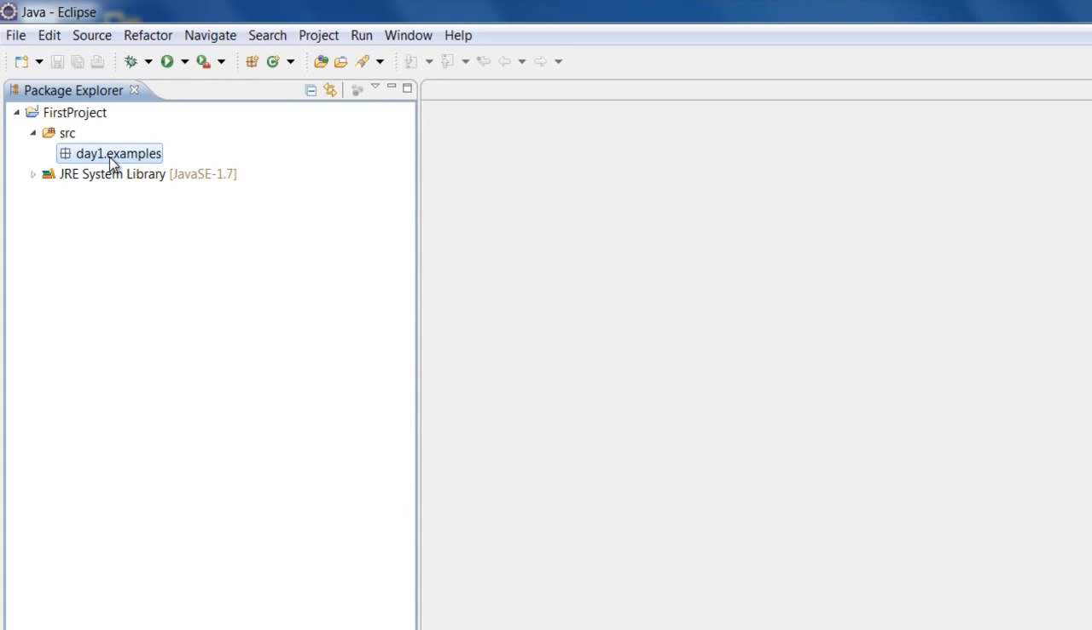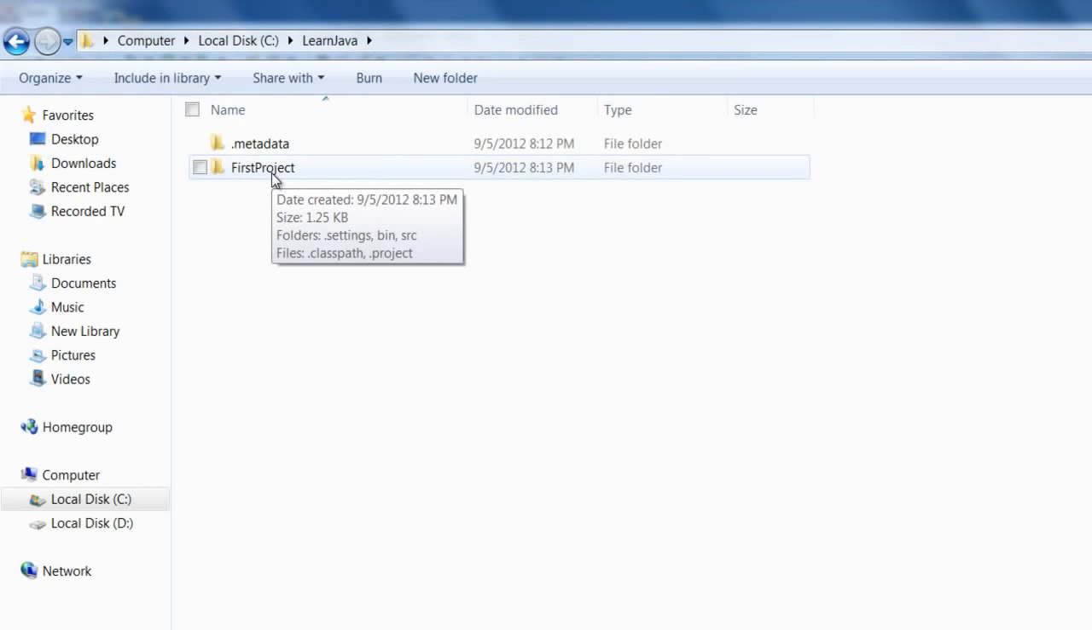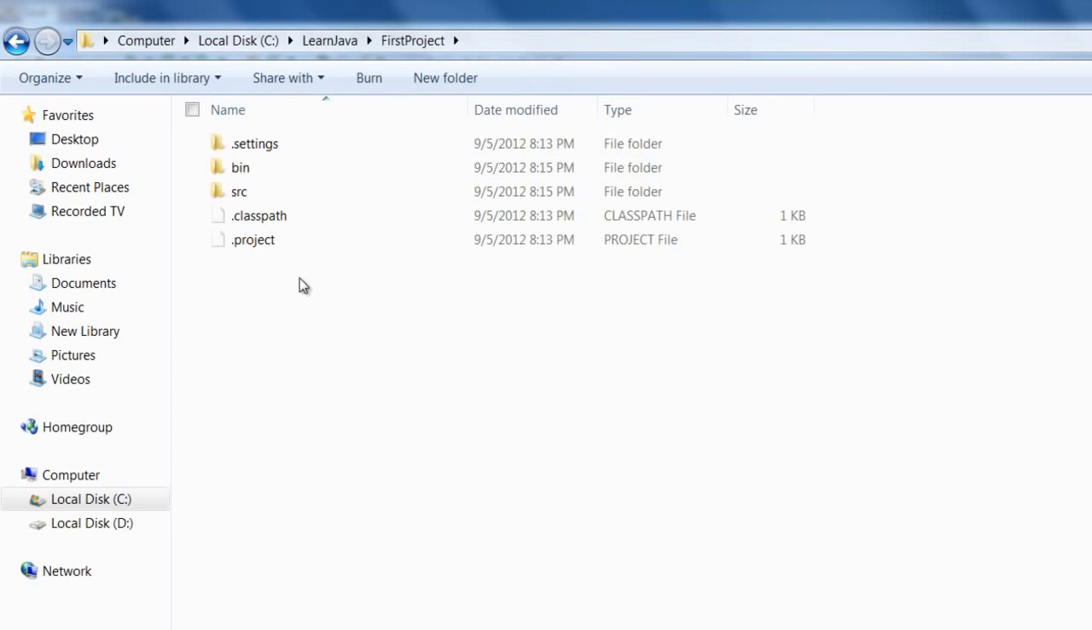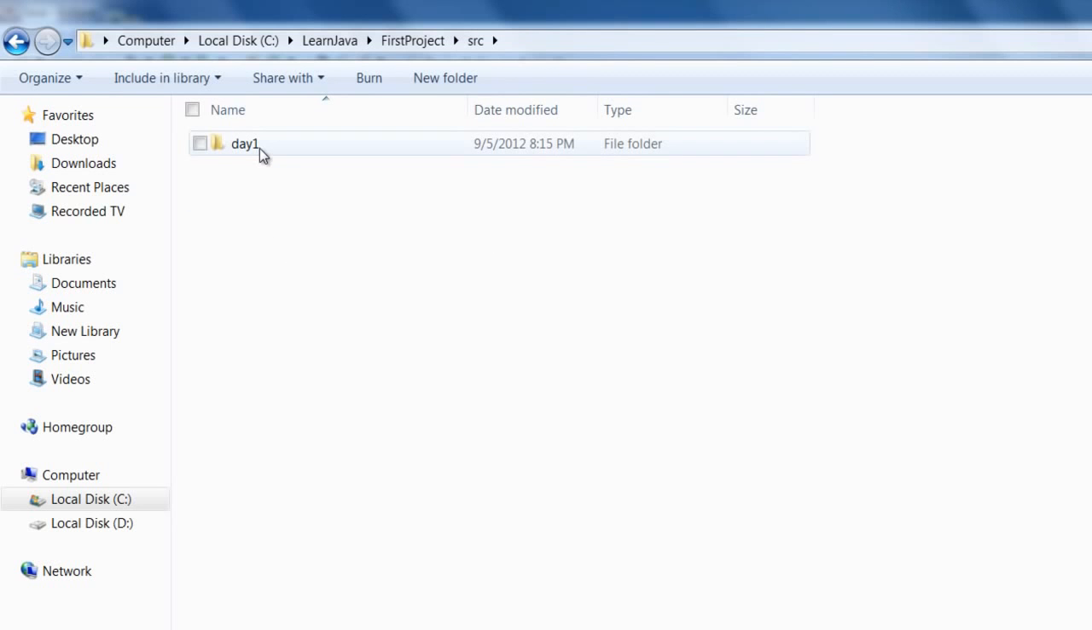If you want to see the folder structure, you can go to the C drive, that Learn Java workspace. You can see the project name, first project, under which we see the source folder, and under which you will see this day1 folder, and under which you will see the examples folder. So you can see that the packages that we created basically created folders for us in the C drive.